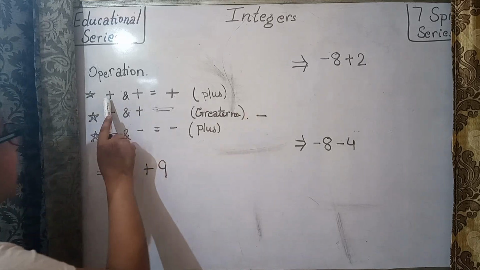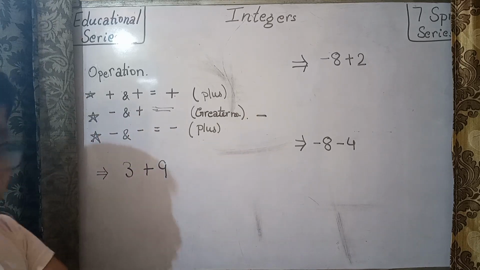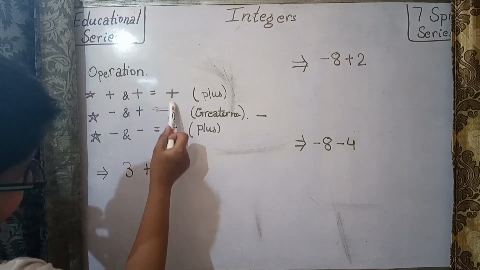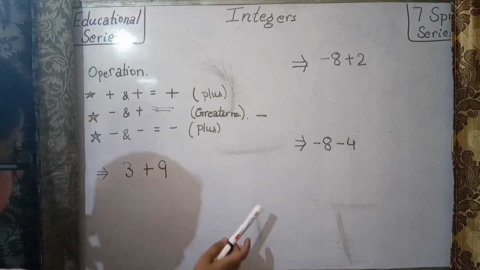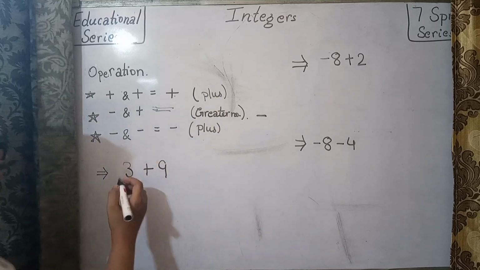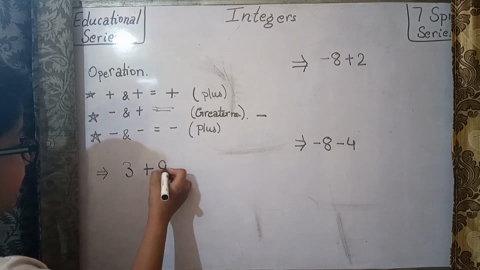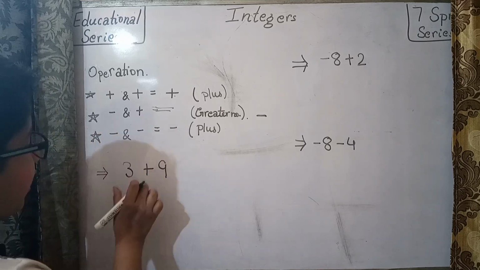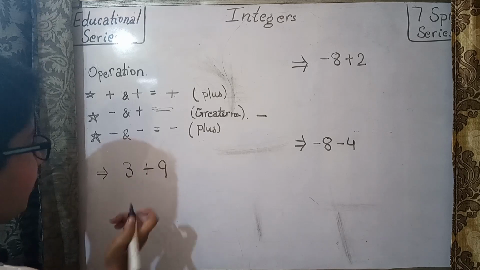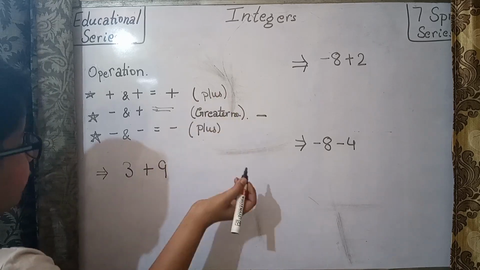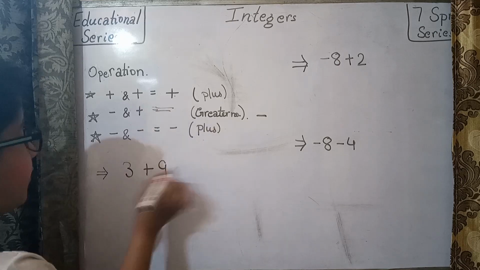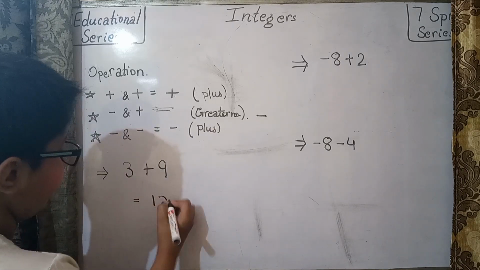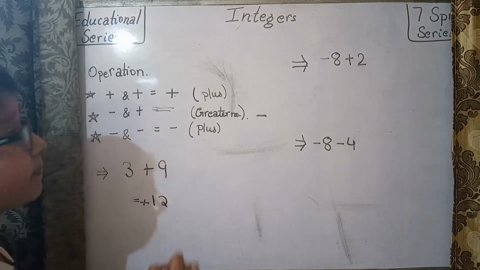When a plus and a plus sign come together, the answer will be positive and the operation will be addition. Here is an example: this is plus 3, and this is also a positive integer. So plus and plus will be added, and the answer will be positive. So 9 plus 3 is 12, positive 12.